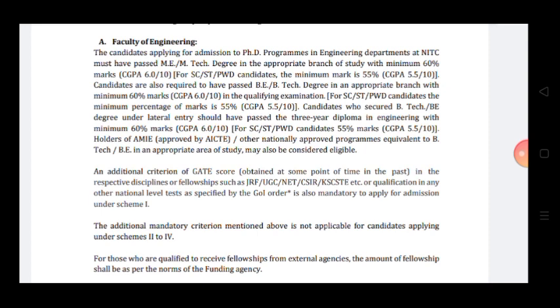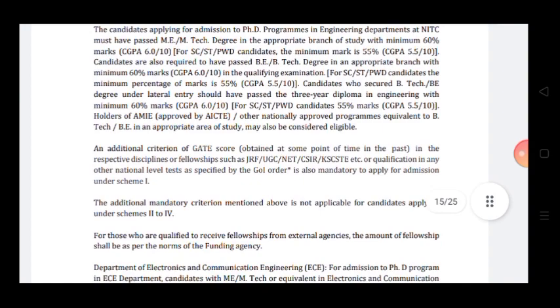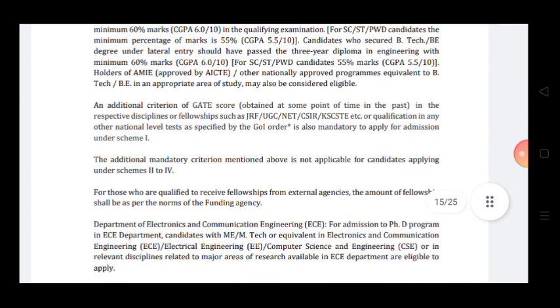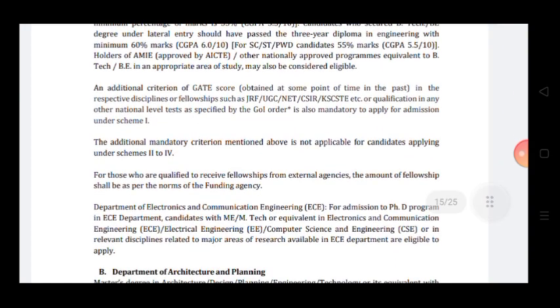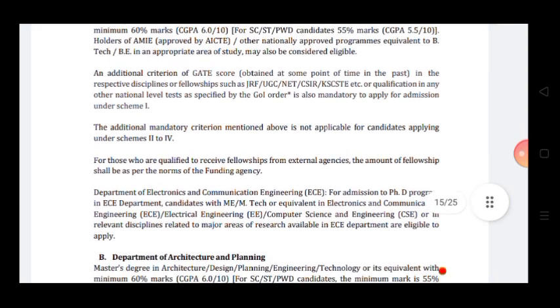A candidate who secured a BE or BTech degree under the lateral entry scheme should have passed a 3-year diploma in engineering with minimum 60% marks or 6 CGPA, or 5.5 CGPA or 55% marks for SC/ST candidates. Holders of AMIE approved by ICT or other nationally approved programs equivalent to BE or BTech in appropriate areas of STEM may also be considered eligible.